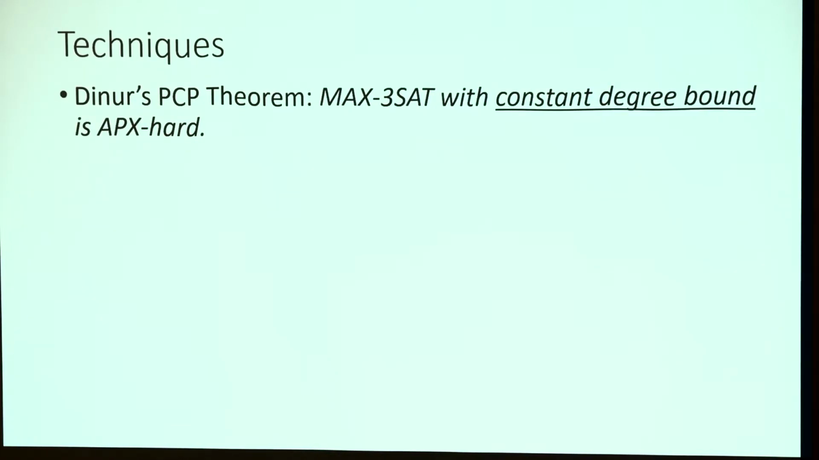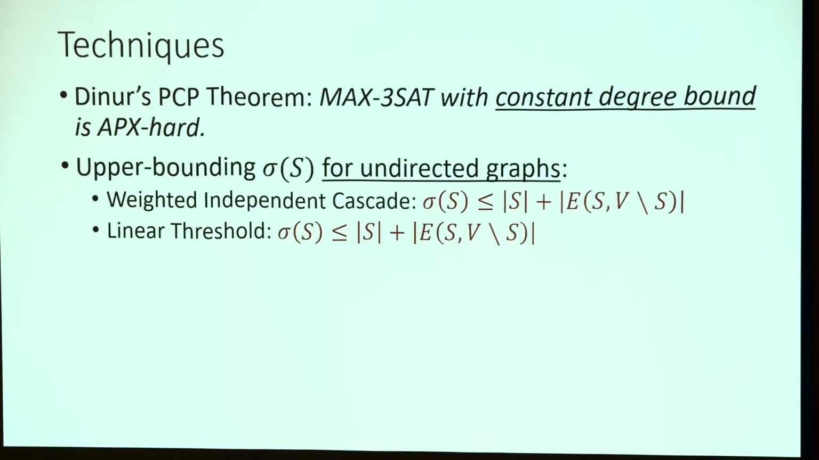So here in the remaining part of the talk, I'm going to sketch the technique of the proof. We reduce the problem from Dinur's PCP theorem, which says that max 3 set is hard to approximate, even if we assume that each variable only appears in a constant number of clauses. Another piece of our proof is to provide an upper bound on sigma S for undirected graphs. And this upper bound, we believe, is of interest on its own.